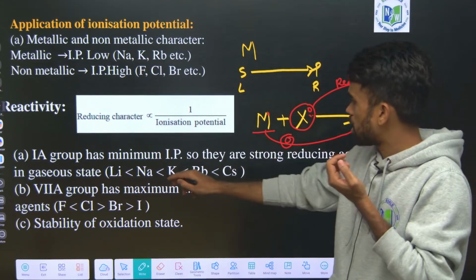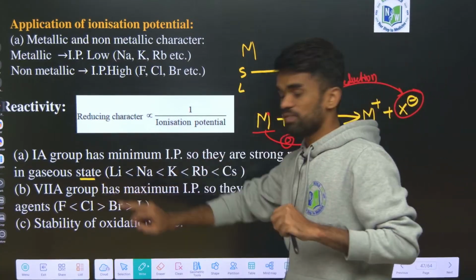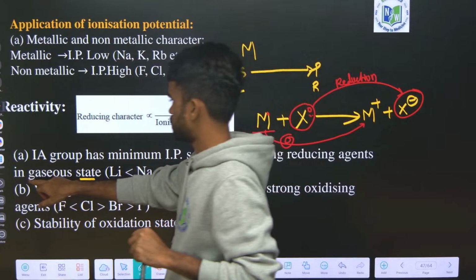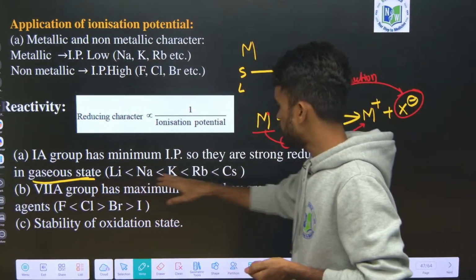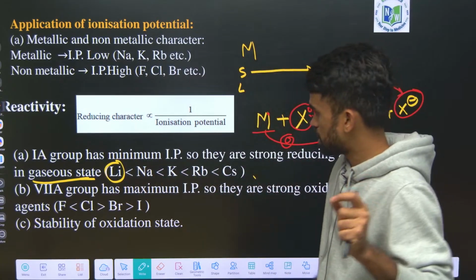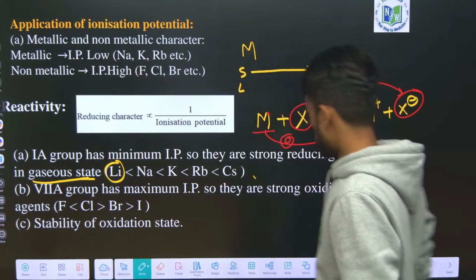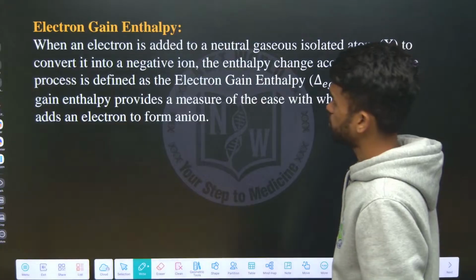This is the order of the reducing character in the gaseous state. In which state? Gaseous state, you can remember. When it comes to the aqueous state, the order will be the same, but lithium comes first only in the aqueous state. When it comes to oxidizing character, I have mentioned it here, you can see.